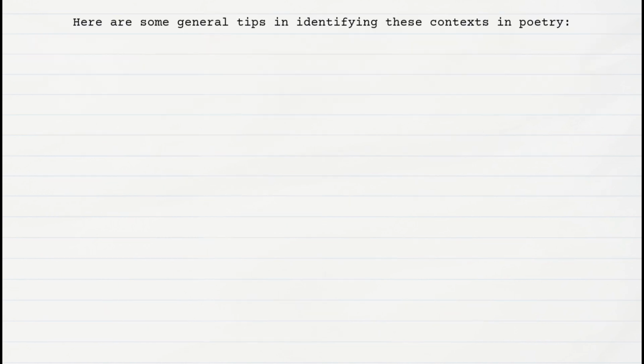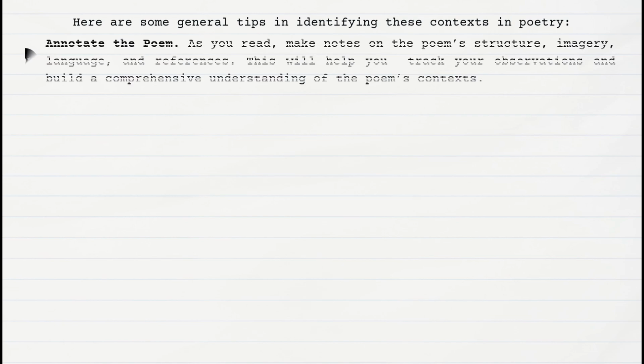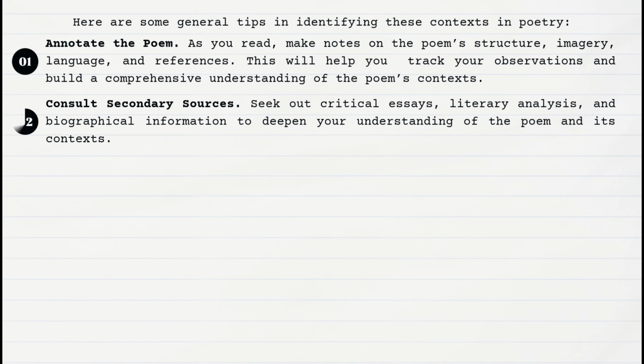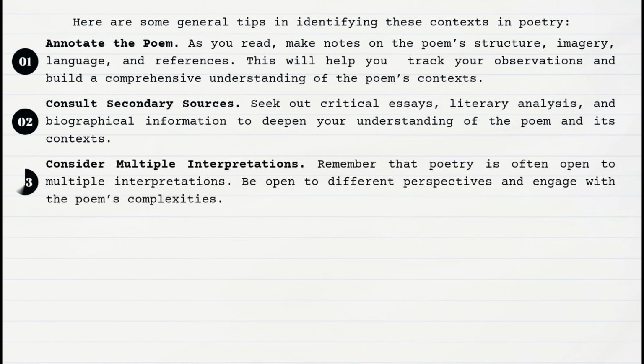Here are some general tips in identifying these contexts in poetry. Annotate the poem. As you read, make notes on the poem's structure, imagery, language, and references. This will help you track your observations and build a comprehensive understanding of the poem's contexts. Consult secondary sources. Seek out critical essays, literary analysis, and biographical information to deepen your understanding of the poem and its contexts.